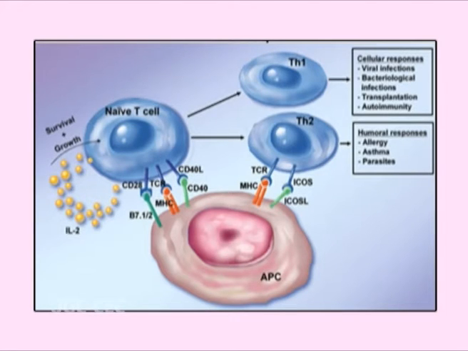One of the most important surface proteins is CD40 ligand, which is expressed on Th cells after activation. Its receptor is present on the macrophages, B cells and dendritic cells. Binding of CD40L with CD40 receptor stimulates expression of co-stimulators on APCs and production of cytokines that activate T cells.